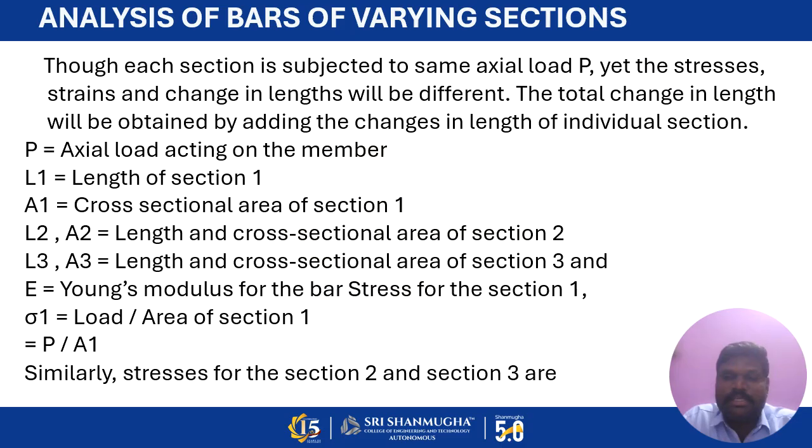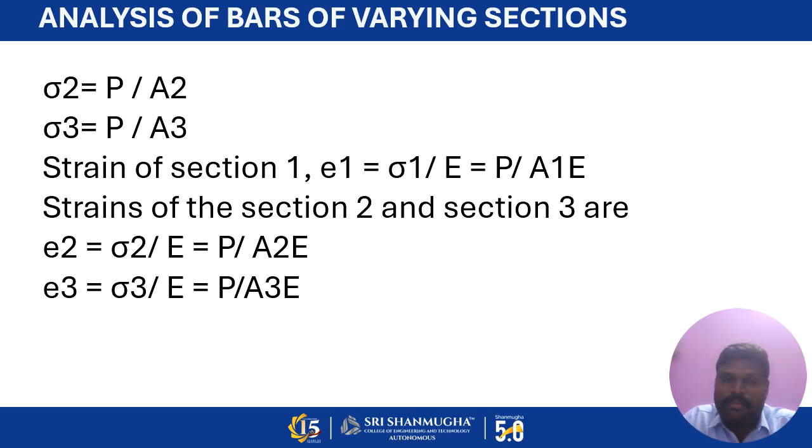The stress for member 1 is load by area, where sigma 1 is equal to P by A1, likewise P by A2, P by A3. Now equating the strain, sigma 1 by E, we have the value of sigma 1 as P by A1E. All the sections are attached as a single section and behave as a single section, so I am adding all the strains.